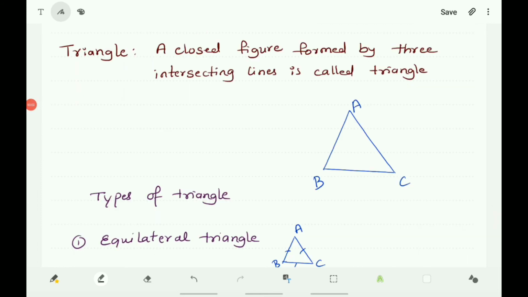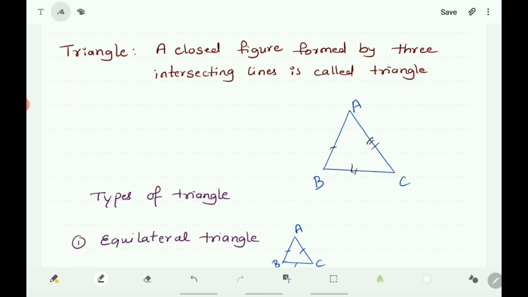Now, let us discuss the triangle. What is a triangle? A triangle is a closed figure bounded by three intersecting lines. See here, ABC is a triangle. There are three intersecting lines AB, BC and CA, and ABC is a triangle formed by these three intersecting lines.